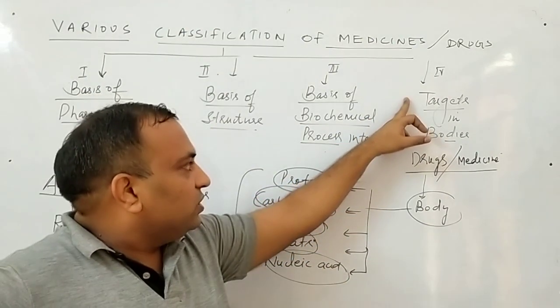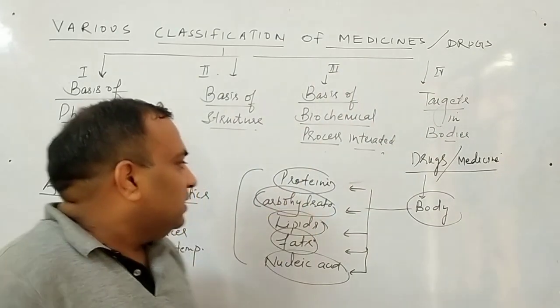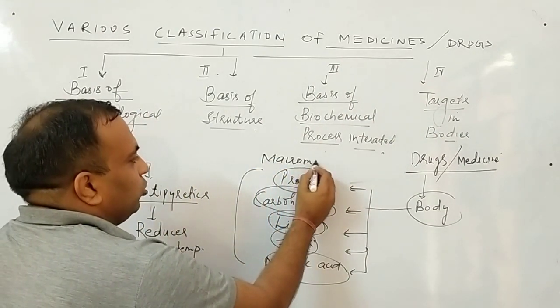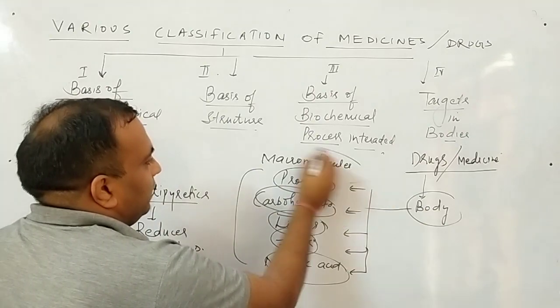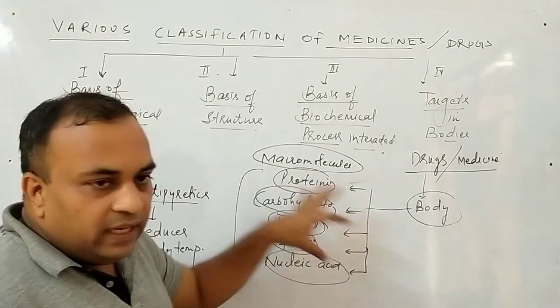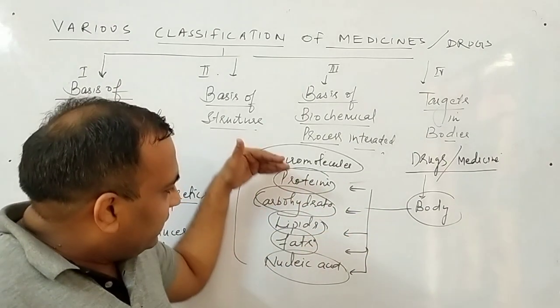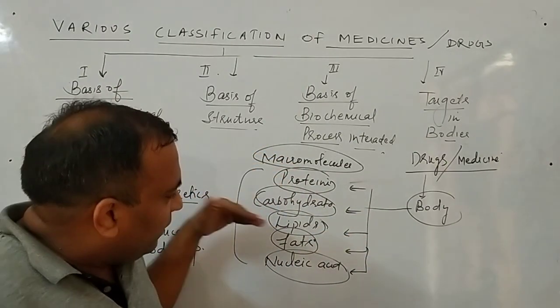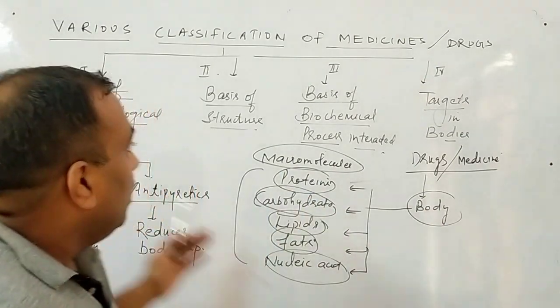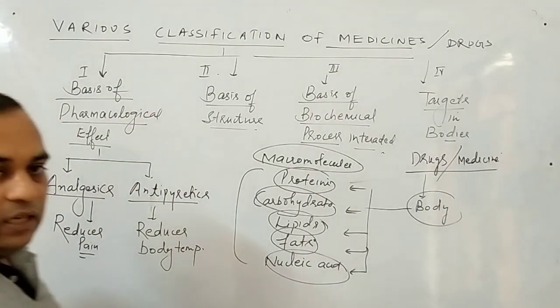And last, on the basis of targets. Targets are these macromolecules on which your drug directly attacks. Clear to all of you? And these are carbohydrate, protein, lipid, fat and nucleic acids. So this we have done regarding in how many ways we can classify a drug.